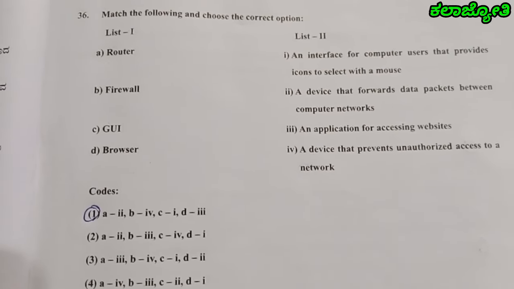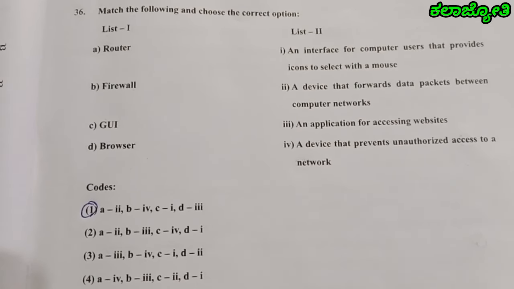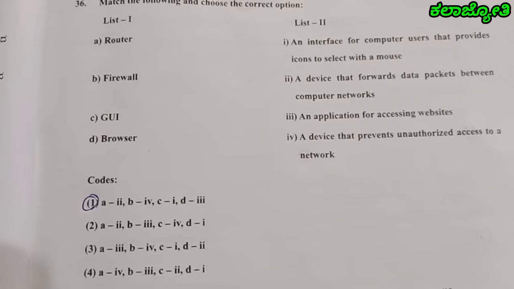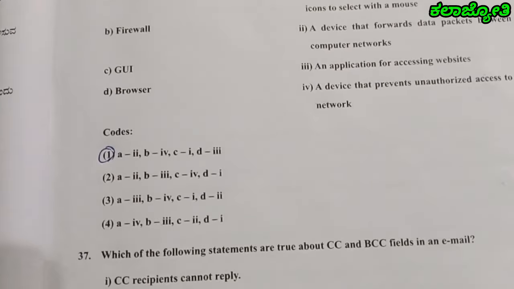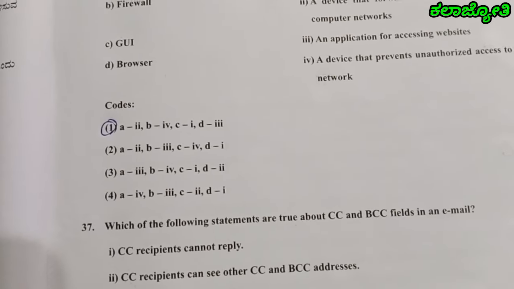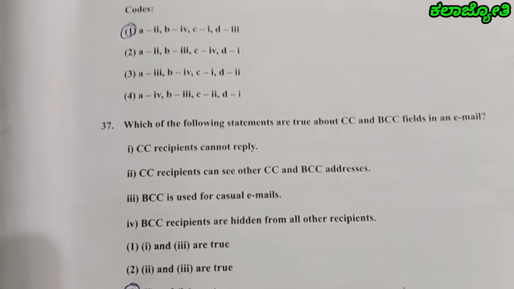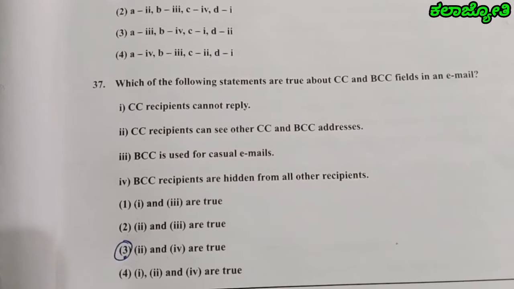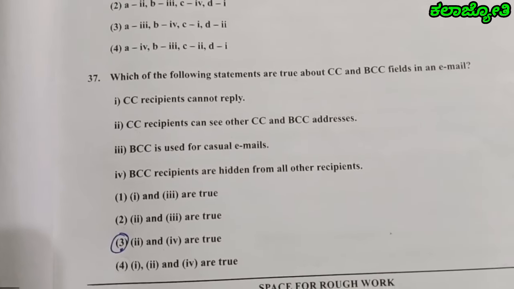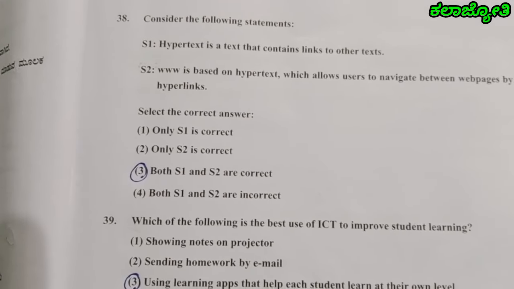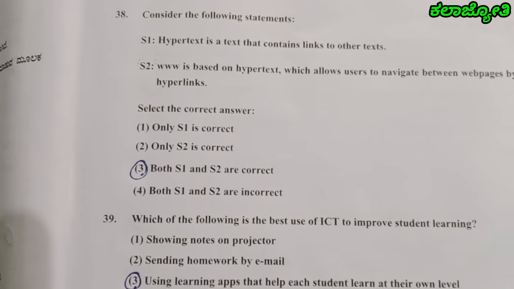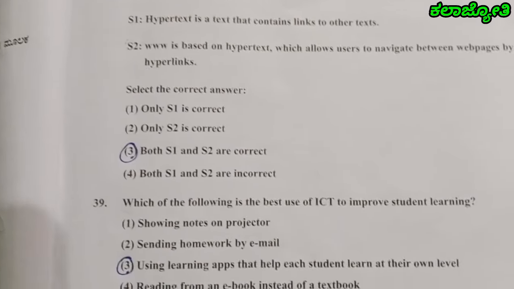Question number 36, match the following and choose the correct option. List 1, list 2. The correct answer is the first one. A2, B4, C1, D3. Question number 37, the correct answer is the third one. Second and fourth are true. Question number 38, the right answer is the third one. Both S1 and S2 are correct.